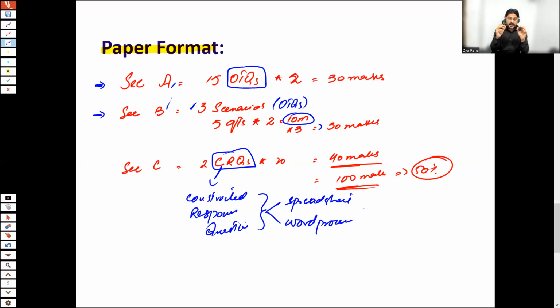Please keep this in mind. Microsoft Excel would not be available during your exam. Yes, there would be columns and rows, looks like MS Excel, but basically all of the functions, formulas, options are not there while using the spreadsheets. So that is the reason we are not saying it as MS Excel. I'm using the word spreadsheet.